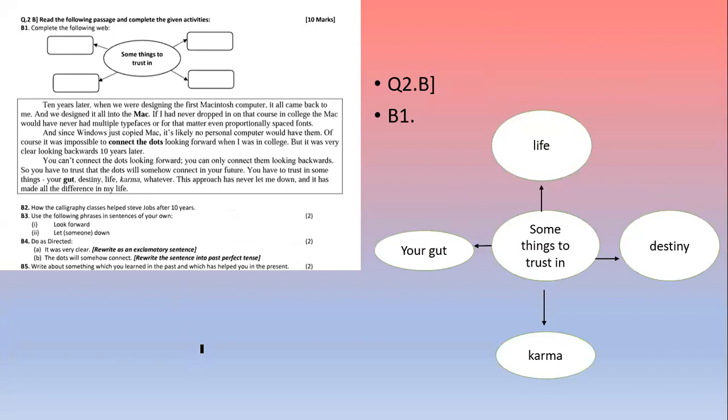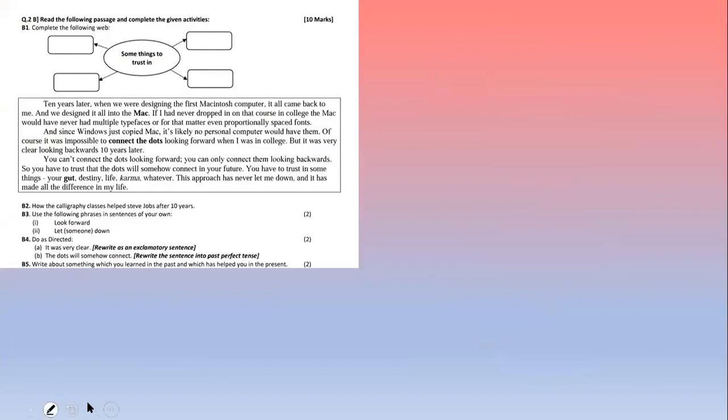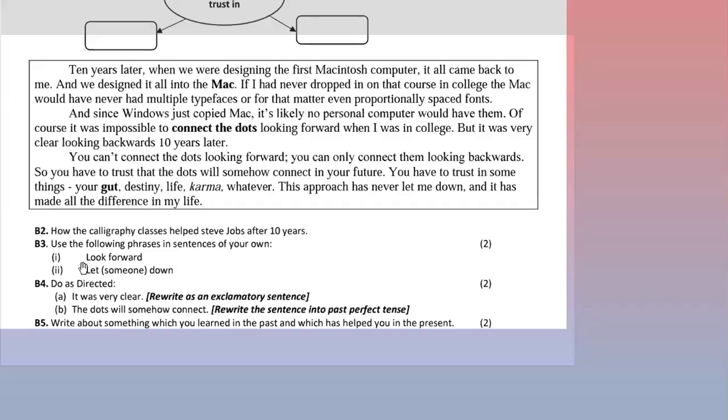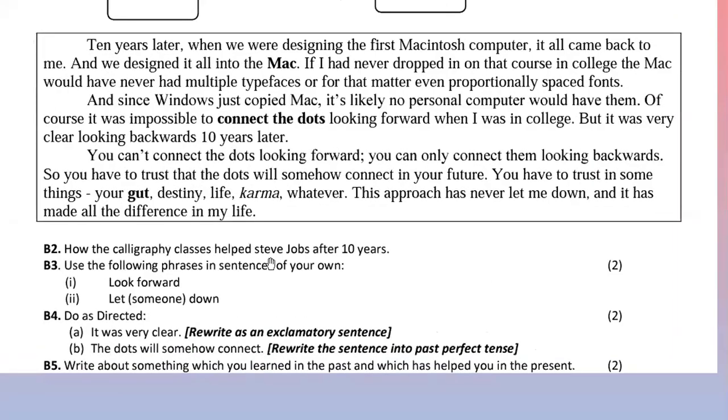Now we'll see the next question. How did the calligraphy classes help Steve Jobs after 10 years? Here, before 10 years, he had learned calligraphy, the art of writing. How did this art help him after 10 years? It is given in the passage. Now we'll see the answer.